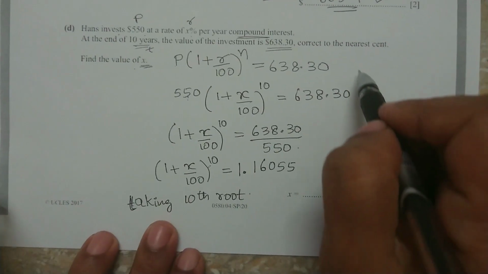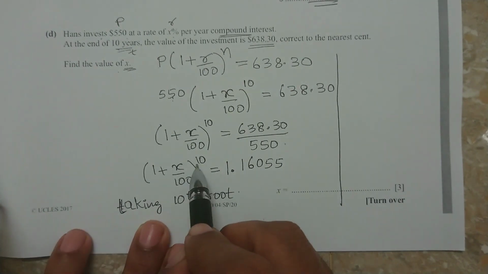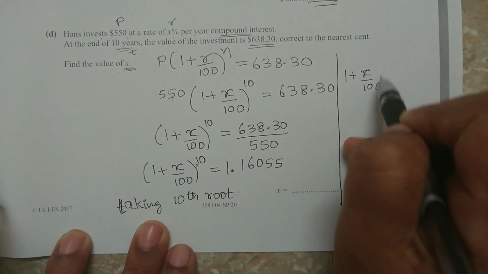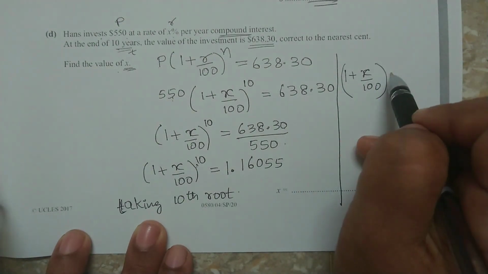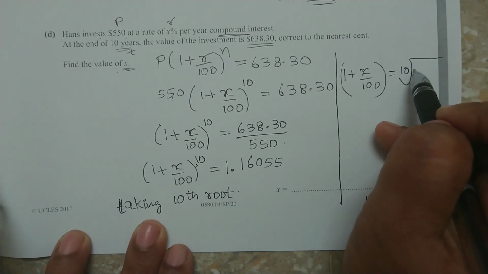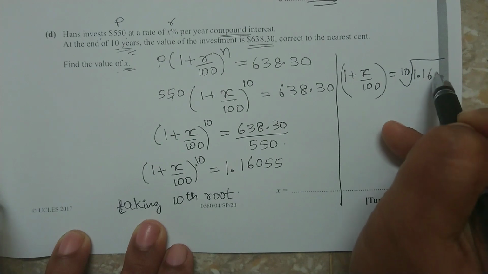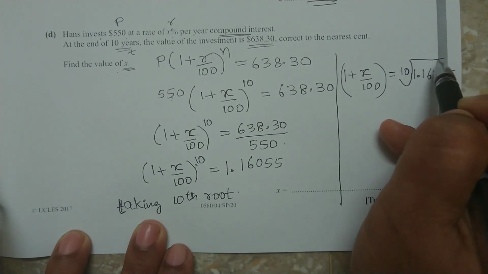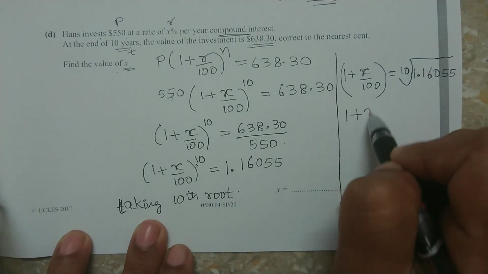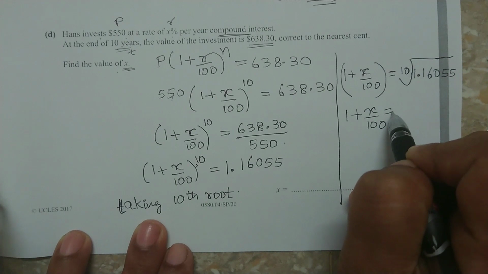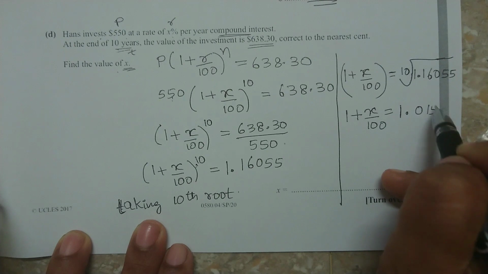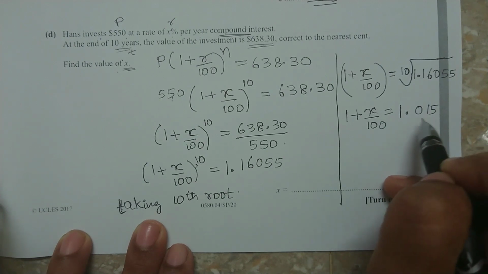Okay, so when you take 10th root, this 10 will vanish, that is 1 plus X over 100 is equal to 10th root of your answer, that is 1.16055. In your calculator, use the 10th root value, that is 1 plus X over 100 is equal to, you are going to get 10th root as 1.015. You must use your calculator properly here.